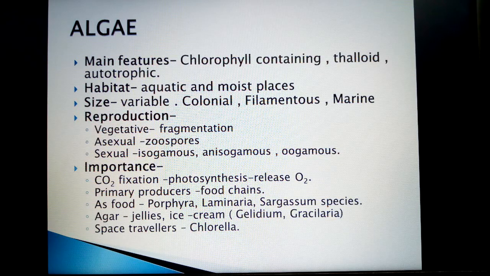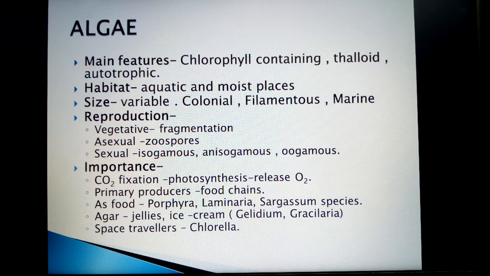Some are colonial, that is, they form colonies like in the case of Volvox. Some are filamentous, as in the case of Ulothrix and the common Spirogyra, as you must have seen in the slide, and some are marine in habitat, for example kelps.